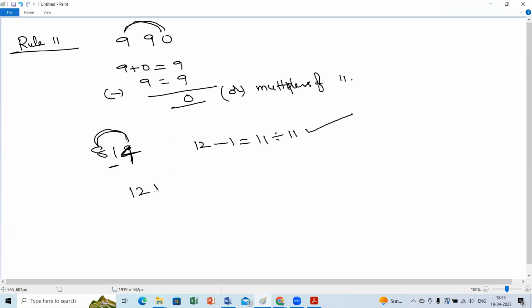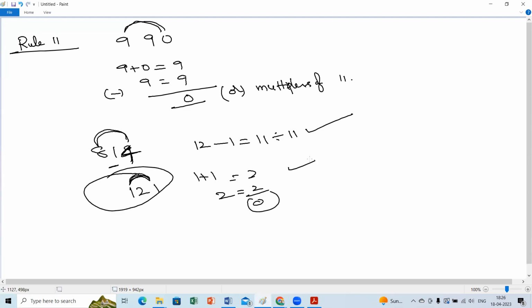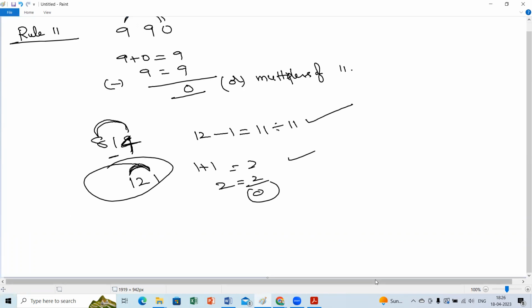Suppose you take 121. What are the alternate digits? You can take alternate: 1 plus 1 is 2. 2 minus 2 is 0. So the difference of alternate digit sums should be 0 or a multiple of 11. Children, I won't go much into it. We have to play a quiz on these divisibility rules, okay? And next question to the student.